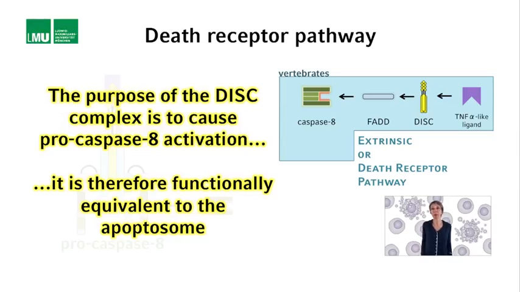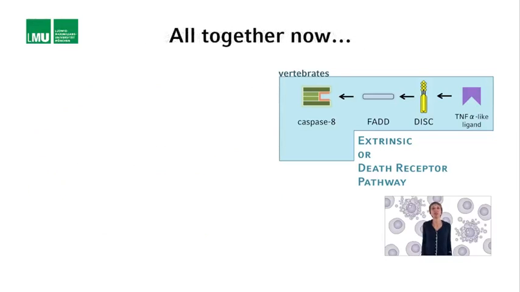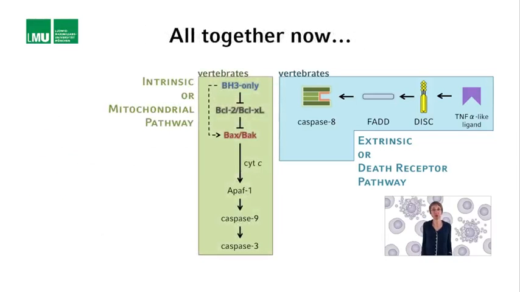Based on the two publications by the Luo and Wang lab, which were published in 1998, the following pathway emerged. Once activated at the DISC complex, caspase 8 cleaves BID, which is predominantly found soluble in the cytoplasm.